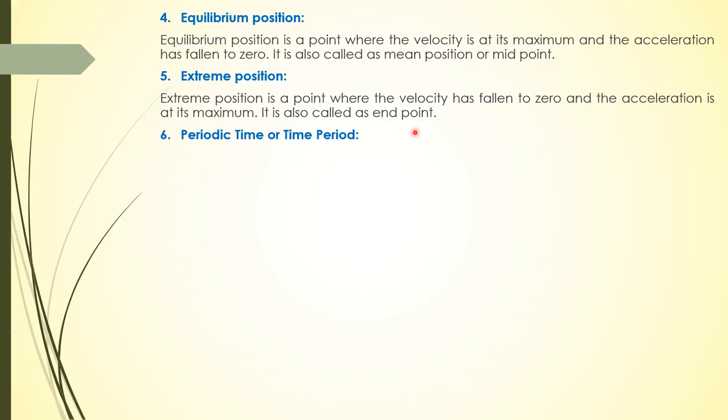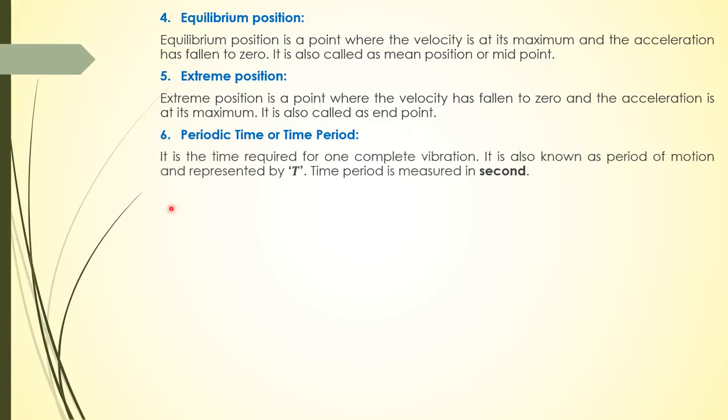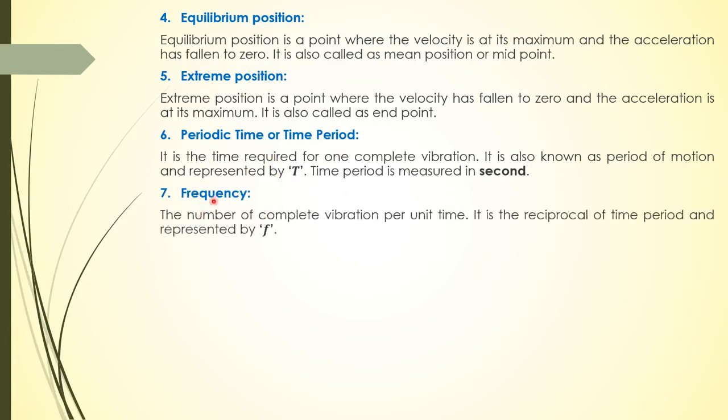So after that, a time period or periodic time, it is the time required to complete one vibration. It is also known as period of motion. We represent it with a capital T and it is measured in seconds. Now if we talk about frequency, it is the number of complete vibrations per unit time, or simply it is the reciprocal of time period.